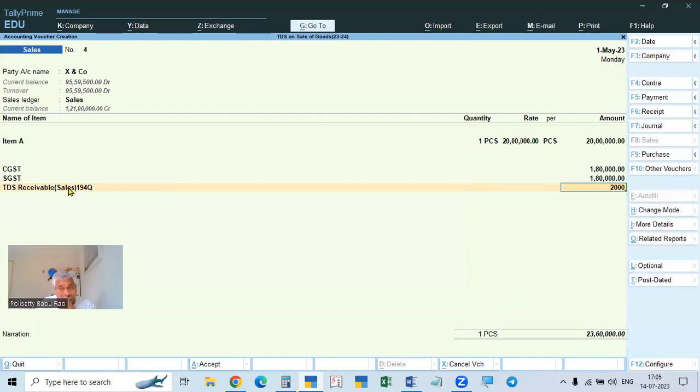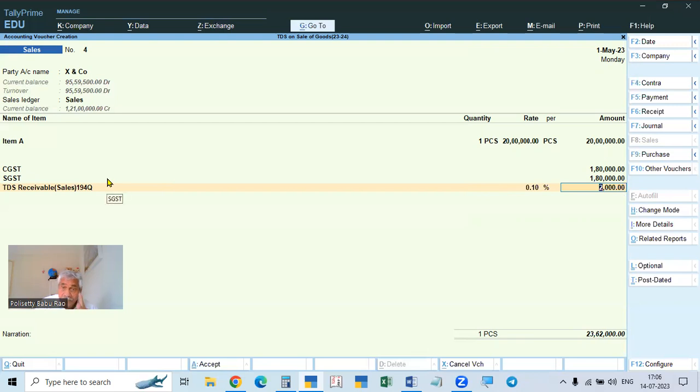So directly like this, we can enter manually, but after crossing 50 lakhs, we can make it automatic. How? See here, after this, in the rate column, just give 0.1. So 0.1%. If you give 0.1, it will automatically calculate 2000.